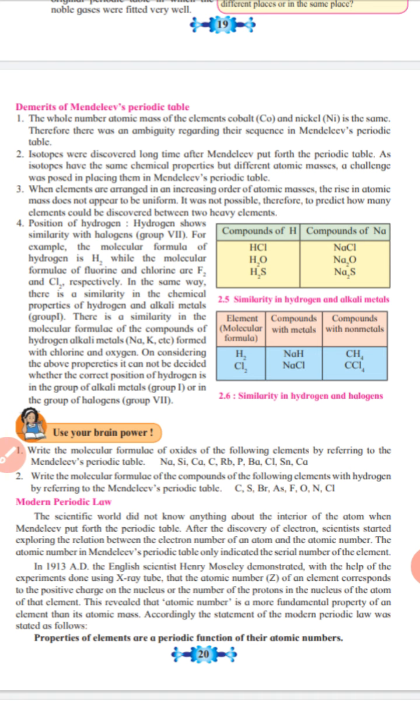The next, fourth point, position of hydrogen. Hydrogen shows similarity with halogens, that is group 7.